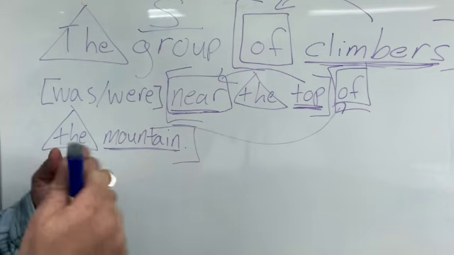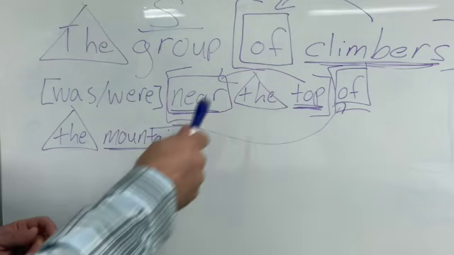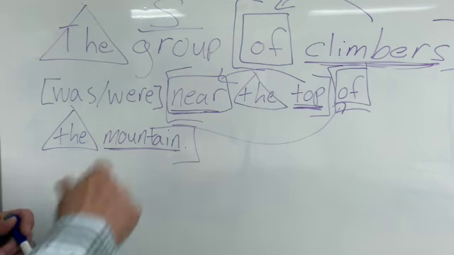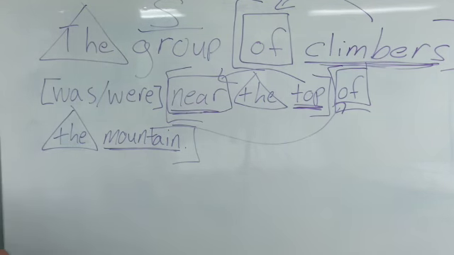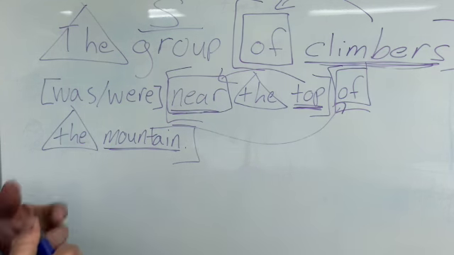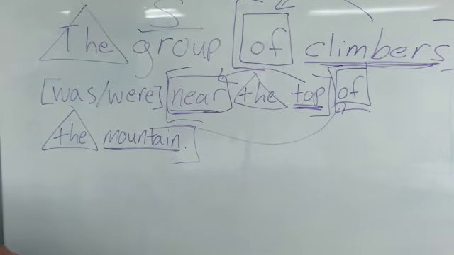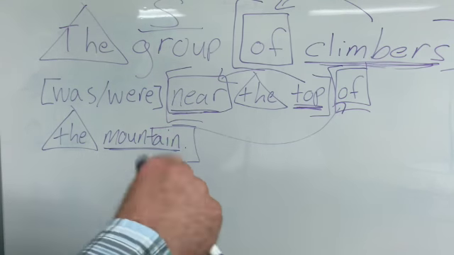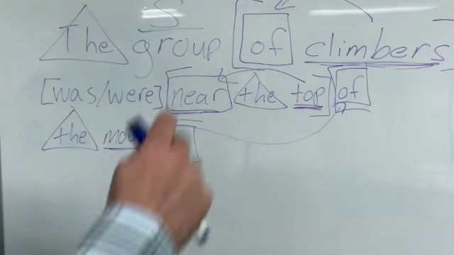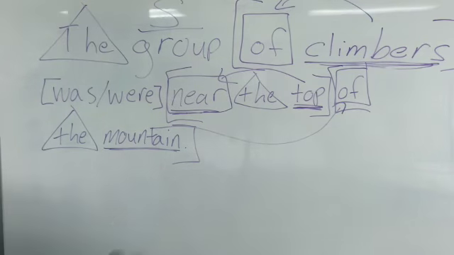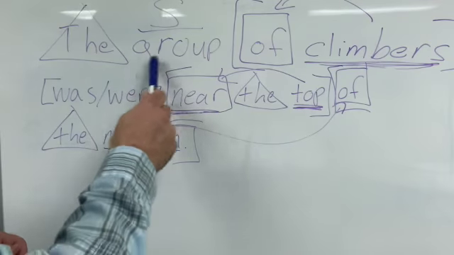Now, we understand that there are multiple people that it takes to make up a group, but there is only one group. Other nouns that sound like they're plural but are not are like the word family. Family is singular, not plural, even though it takes a multitude of people to make up a family. Jury, committee, those are all singular nouns. Now, there might be committees, there might be more than one committee, in which case we would say those two committees are working on this project together. And in that case, committees would be plural. But in this case, we only have one group.